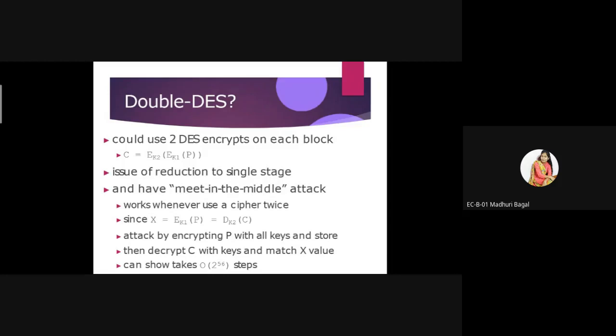So if I have to remove certain types of attacks in double DES, instead of double DES we can prefer the Advanced Encryption Standard.